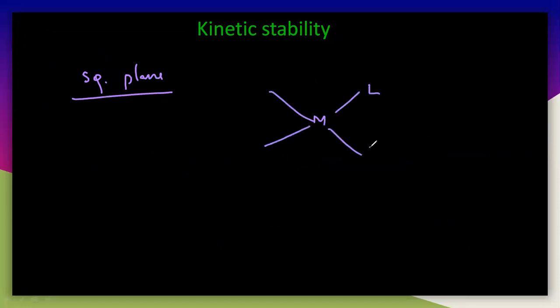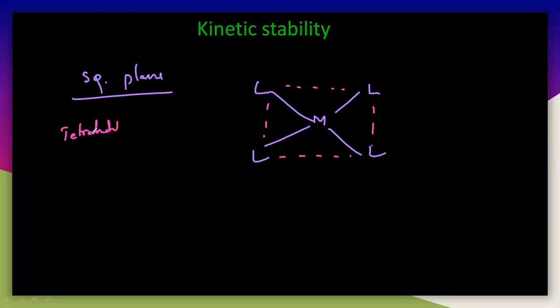So here, let us take the square planar. There is a metal and the ligands like this. And you can easily understand this. This is a square planar complex. And you can also take the tetrahedral.